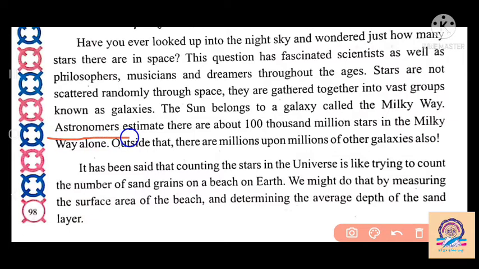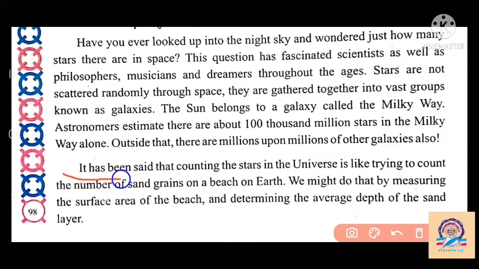And astronomers estimated there are about 100,000 million stars in the Milky Way galaxy alone. There are lots of galaxies, but among them, the astronomers say that in our Milky Way galaxy there are 100,000 million stars. Outside that, there are millions upon millions of other galaxies also. But we have seen only our galaxy, that is the Milky Way galaxy.